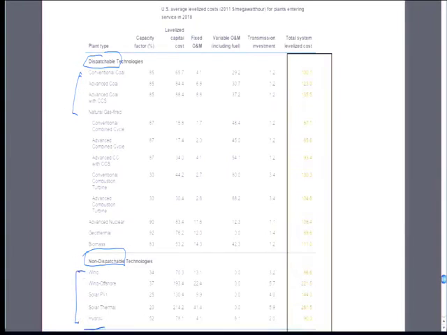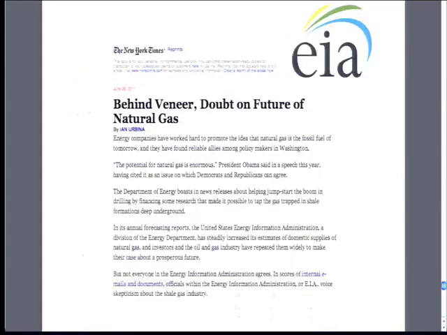There's small hydro and bigger hydro, but as we have a drought, we're going to have less hydroelectricity this year. Again, the government has these estimates with carbon sequestration, but we don't have carbon sequestration yet, but they're still providing estimates of what they think it's going to cost. Really interesting, though, the government is publishing this data with really beneficial numbers for the natural gas industry. And there's a New York Times article from 2011, this is a little bit old, but the Energy Information Agency, part of the Energy Department, keeps saying there's more and more natural gas.